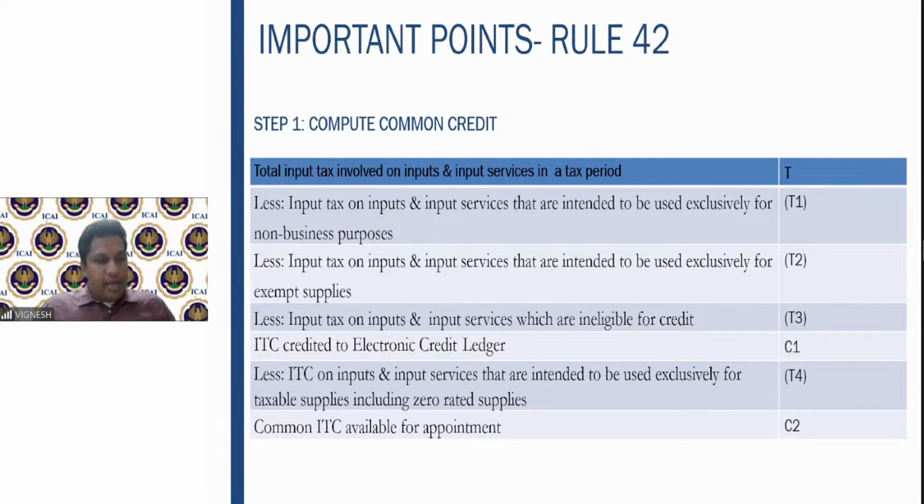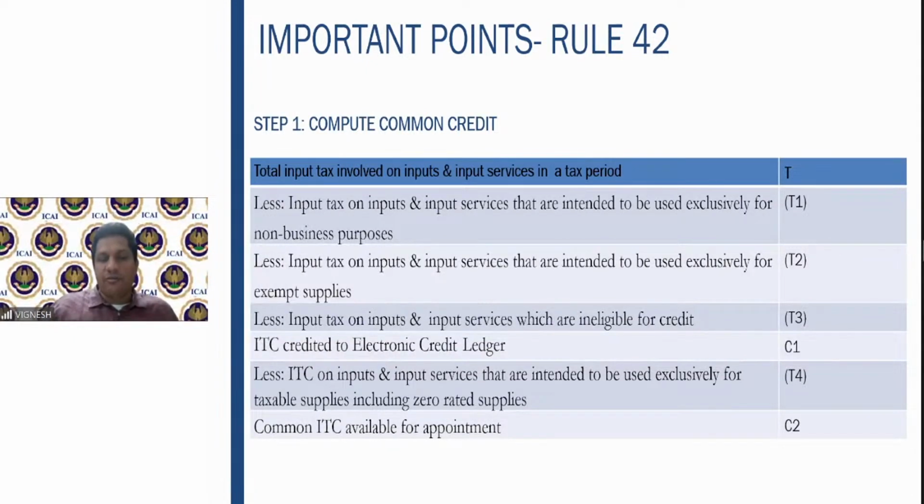So total input tax you will take. From that, you will reduce the input tax on input services intended to be used for non-business purpose, T1. Then exempt supplies also, input tax you will reduce, T2. Ineligible credit, T3, you will remove. From this total, T1, T2, T3 you will reduce, get C1, that is ITC credited to the credit ledger.